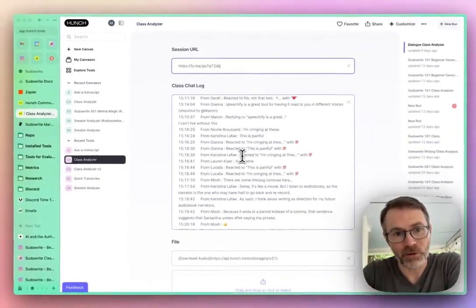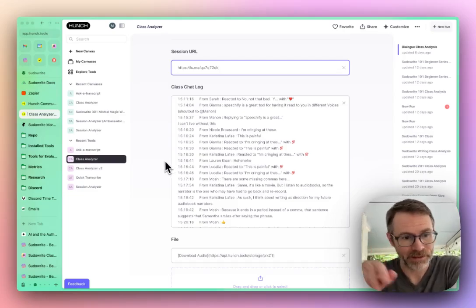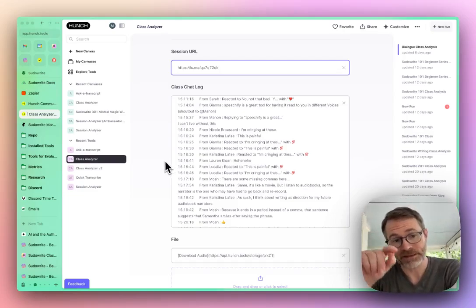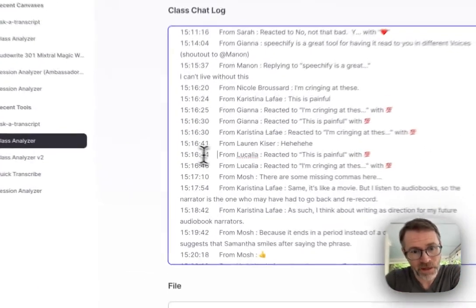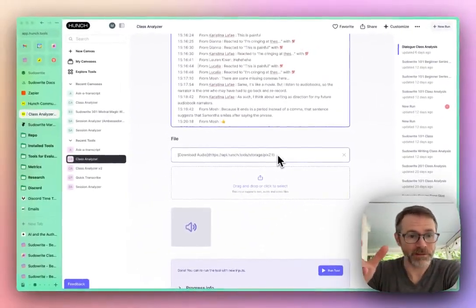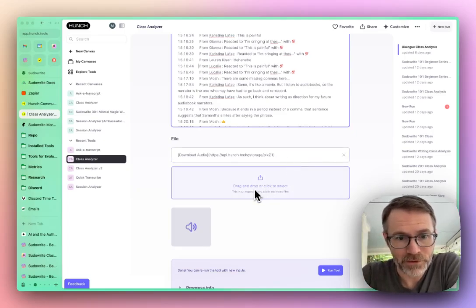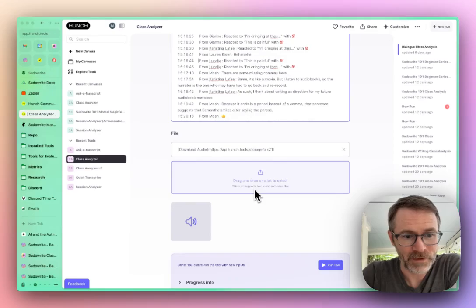Teachers, when they get the Zoom recording, it comes with a whole bunch of stuff, and that includes the chat log. Sometimes there's insights or feedback or even questions asked and answered inside of the chat itself, so you throw that in there. And then the file. The file can be the video recording or the audio file. You click upload, and there it is. And that's it, those 3 ingredients.